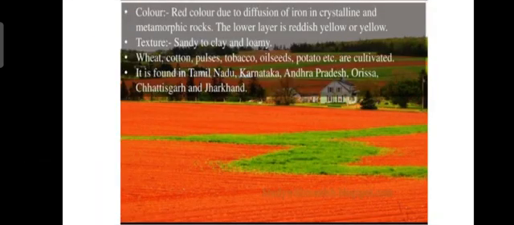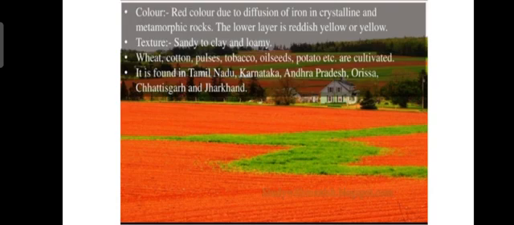The color of this soil is red due to the diffusion of iron in the crystalline and metamorphic rocks. The lower level is reddish yellow or yellow. That's why the name of this soil is red and yellow soil. Its texture is sandy to clay and loamy.